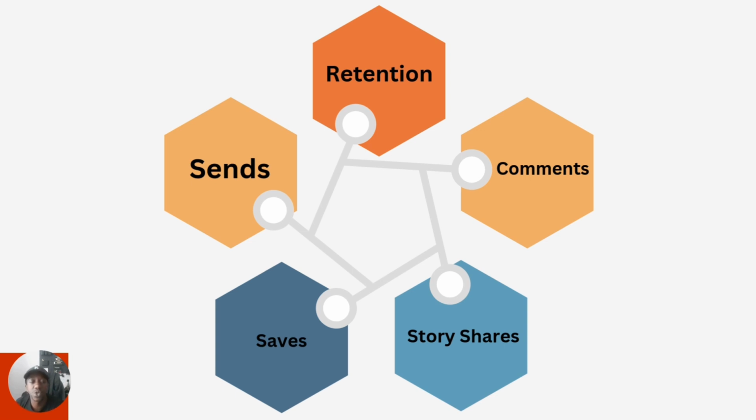Next is going to be story shares. These are actually very, very passive. People share a lot of things to their stories just to try to stay active. They don't actually care about what it is that they're showing. They're just like, "Yo, I should post this. Let me just share this. Some other people should see this. This is cool. I thought this is cool." So the reason why story shares don't matter as much as sends is because when I'm sharing it to the story, it says about me. I think this is cool and worth being seen by more people.